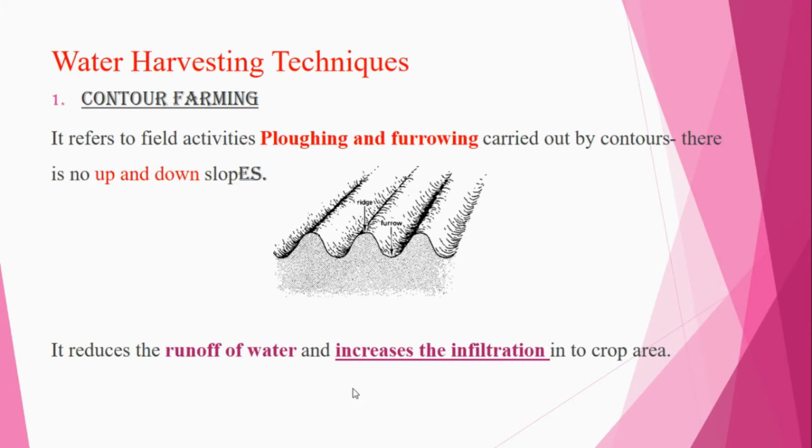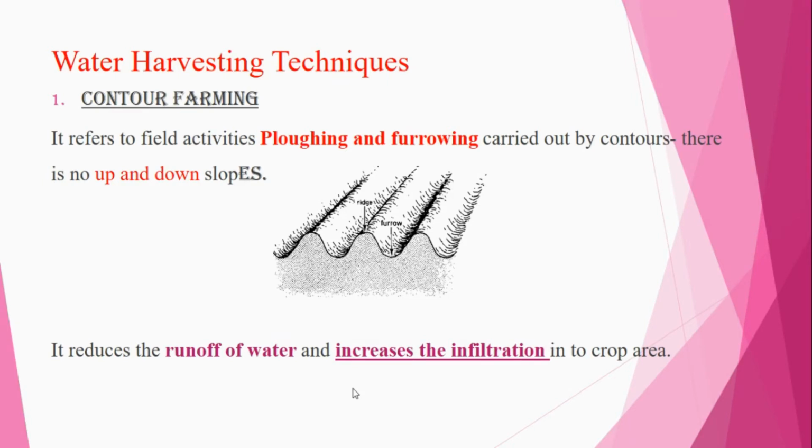Next topic, water harvesting techniques. Water harvesting techniques are nothing but the techniques used for collecting water. The most important one here is contour farming. Contour farming refers to field activities, ploughing as well as furrowing, carried out along the contours. So here there are no up and down slopes.